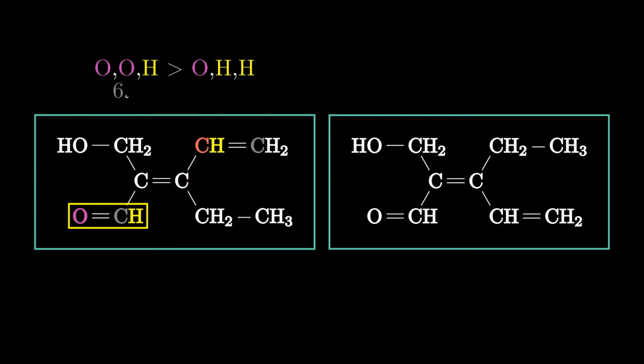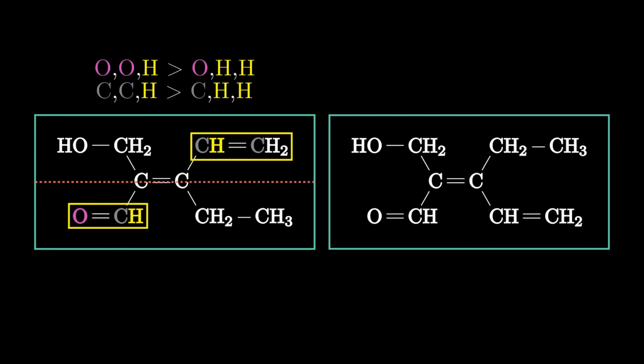priority. There is a similar situation happening on the right side of the molecule. The carbon on the top is considered doubly bonded to a carbon and once to a hydrogen, while the carbon on the bottom is only singly bonded to a carbon and twice to a hydrogen. So the carbon on the top will get the priority. We see they are on opposite sides, so we have the E isomer.